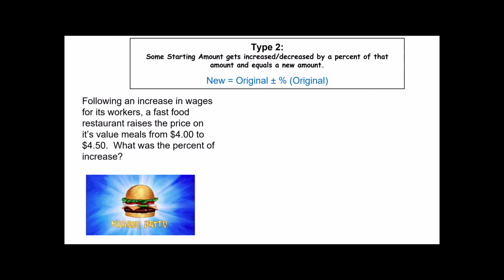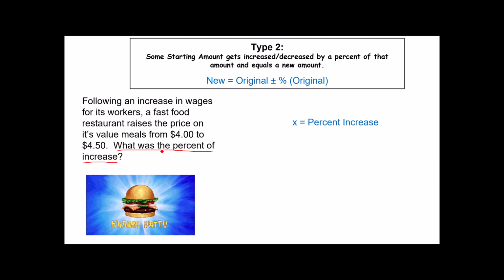How about this? Following an increase in wages for its workers, a fast food restaurant raises the price on its value meals from $4 to $4.50. What was the percent of the increase? Notice what the question asks us. We're finding the percent this time. I would suggest starting with the formula and trying this on your own before you watch the rest of the video.